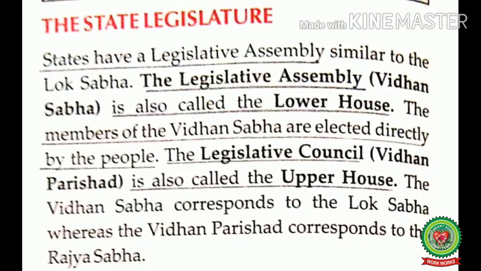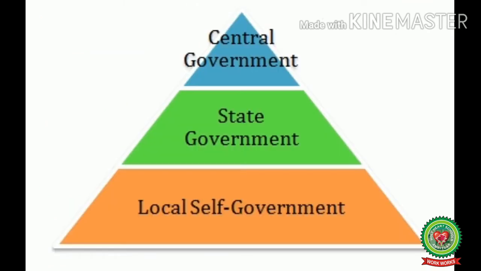Now, our topic is the state legislature, but before starting the reading, let us discuss the main points related to it. As we had discussed, our Indian government works at three levels: the central level, state level, and the local level. The government that works at the central or the national level is known as the central government. And about central government, we had discussed in our previous video. And today we are going to discuss about the state government.